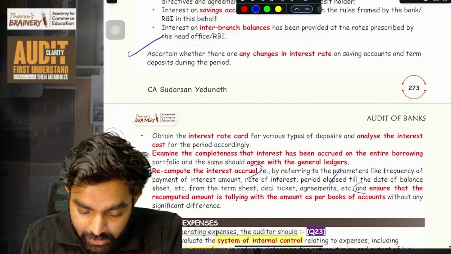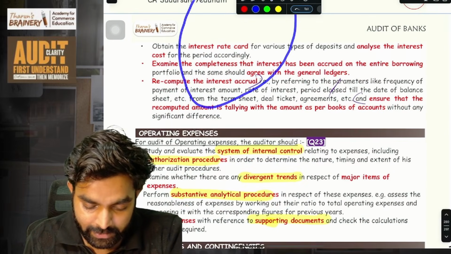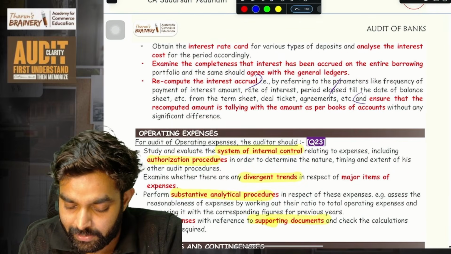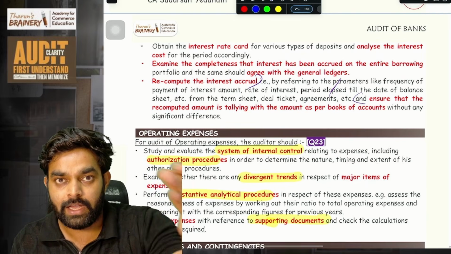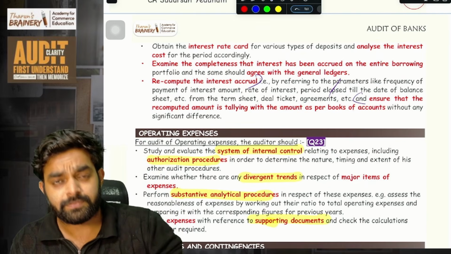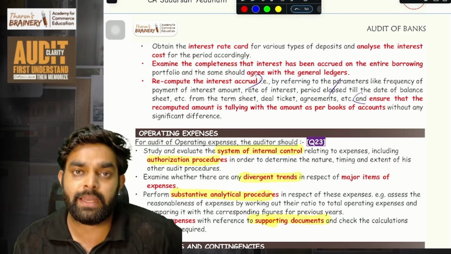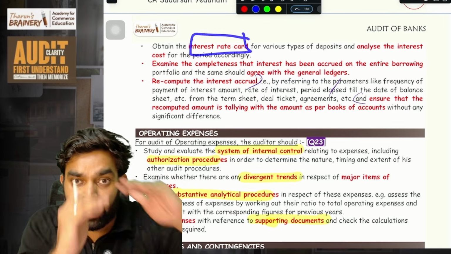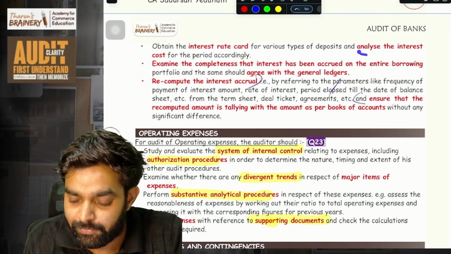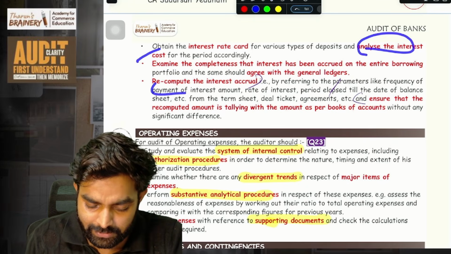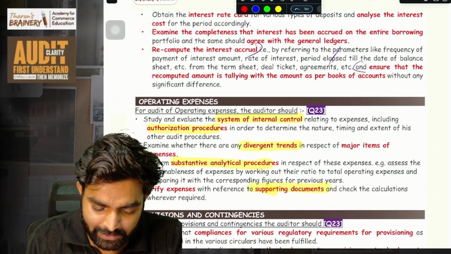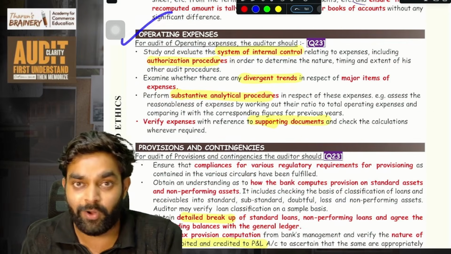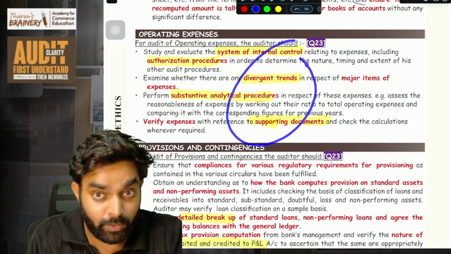These things are very easy. You just obtain an interest rate card of various types of deposits and analyze the interest. Like for savings deposit, 2% is interest. Recurring deposit, 5% is interest. FDs, 8% is interest. You will get an interest rate card where it is written. So take that for all the deposits and analyze it. All these things are very simple. Then examine the completeness, that interest has been accrued for everything. Very easy. Then next is operating expenses. How will you audit the operating expenses? Very easy. A descriptive question can come.